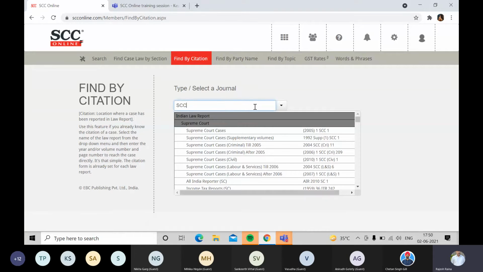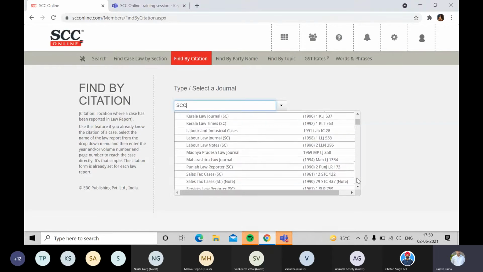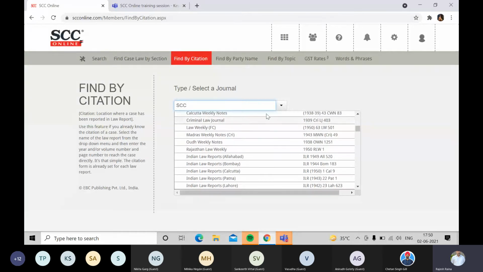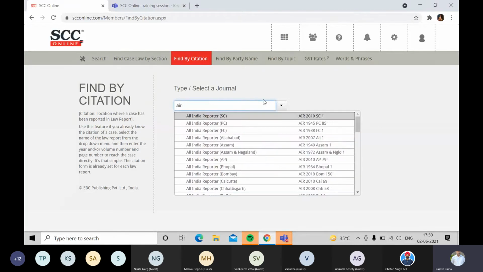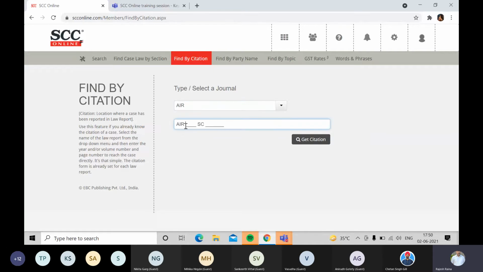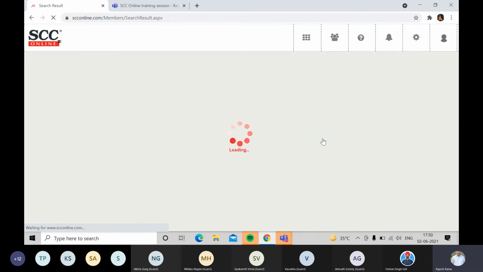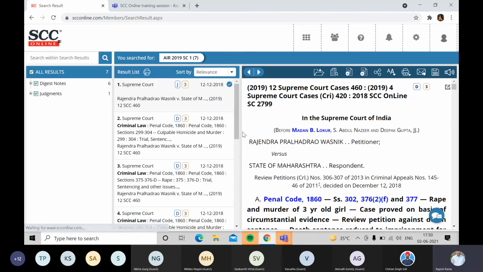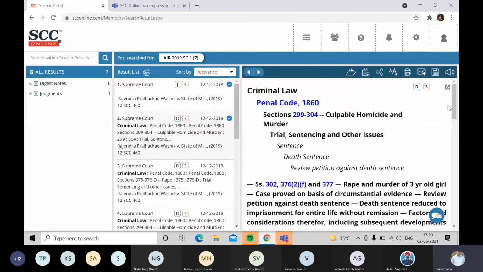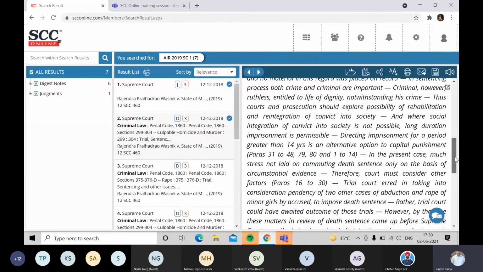For the rest of the publishers, if you have a citation, you can still search that in SCC. As you can see, the list is huge over here of all the publishers' citations. So if I have an AIR citation with which we don't have a tie-up, you can still search. Like I selected AIR, entered the year, took the first page and clicked on Get Citation. It will show me the judgment, of course, and the judgment will have the SCC citation. But if I want to know, I can see the equivalent citations also, which have been put over here.